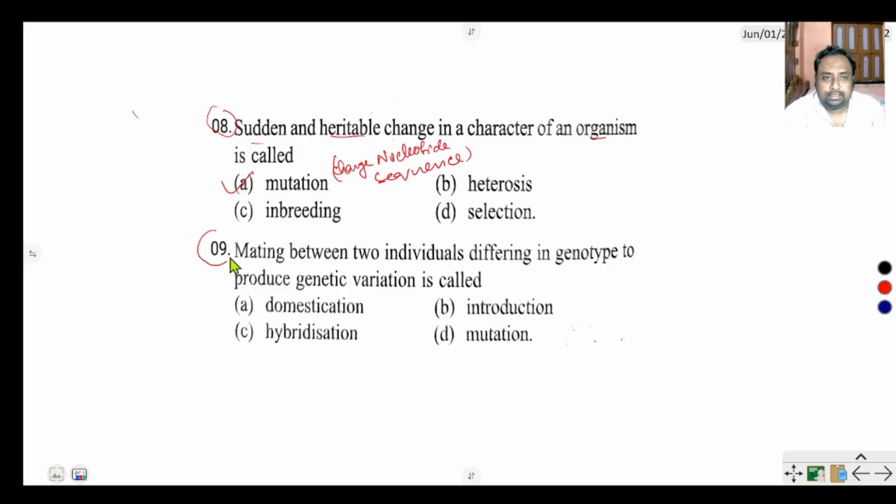Question number 9 says mating between two individuals whose offspring are different in genotype to produce genetic variation is called domestication, introduction, hybridization, or mutation. Two different animals are crossed and produce a new variety of animal. This is called hybridization.